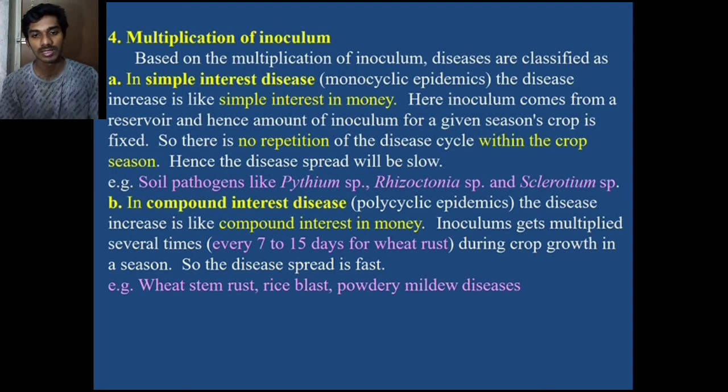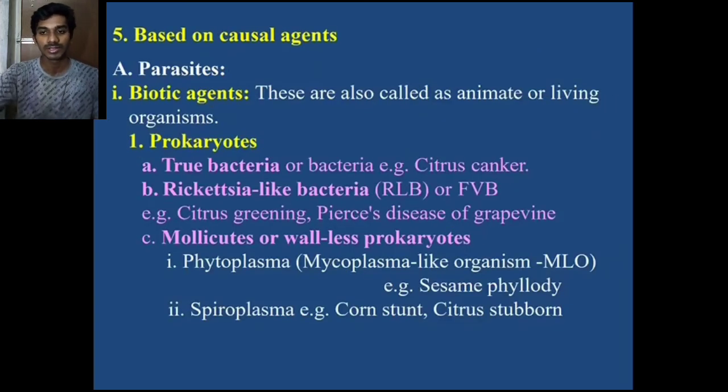Compound interest disease is a polycyclic disease. This disease increases like compound interest. There are several multiplications every 7 to 15 days, for example wheat rust during the season. They multiply fast in 7 to 15 days, and the spread is fast. Example: wheat stem rust, rice blast, powdery mildew diseases. They spread the disease fast.